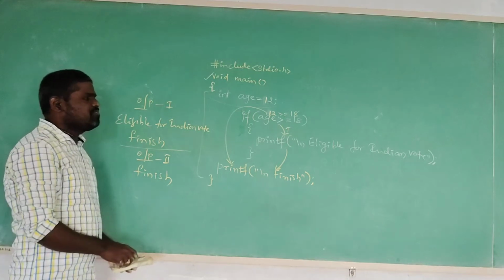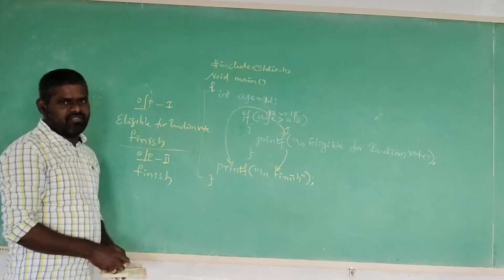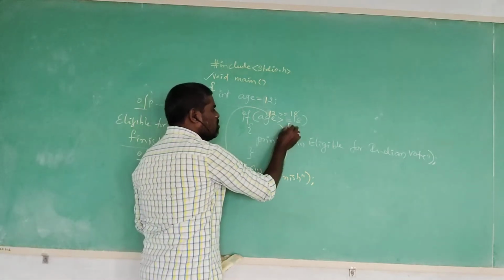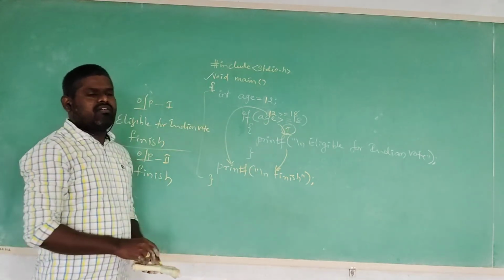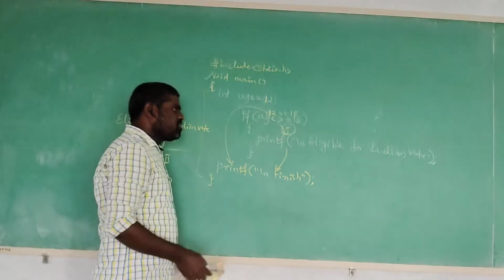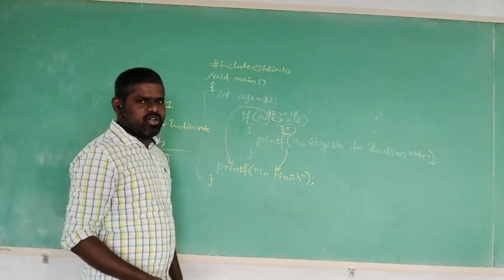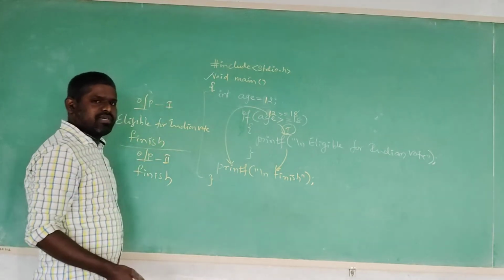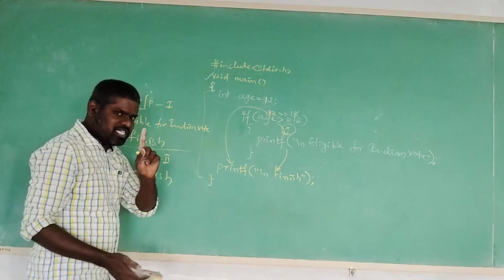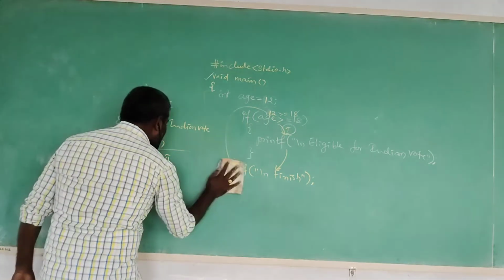This is the simple program for simple if. What is a simple if? It contains only one block, the true block. When the user-given condition is satisfied, it executes the true block. Otherwise, it executes the remaining statements in the program. This is the simple if. It contains only one block of statements, the true block.